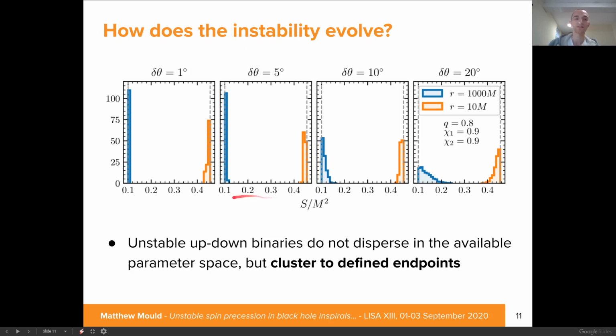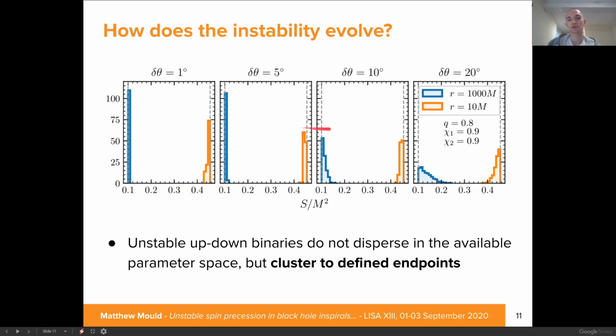What we find is that for a selection of up-down binaries, initially represented by this blue histogram, we evolve them down to smaller separations represented by these orange histograms. So they start at the smallest possible total spin magnitude, because the two spins are cancelling out, but they tend to the maximum allowed possible spin magnitude.